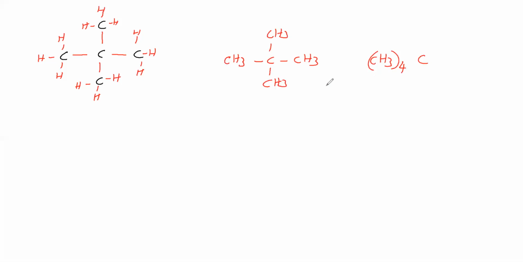So, we can write this compound in a bond notation. How to write in a bond notation? Now, this central carbon, we will write it as a dot. It is having one methyl group up. That methyl group up we will write like this. It is having one methyl group left. That we will write like this. It is having one methyl group right. That we will write like this. It is having one methyl group down. That we will write like this. This is called bond notation of this.